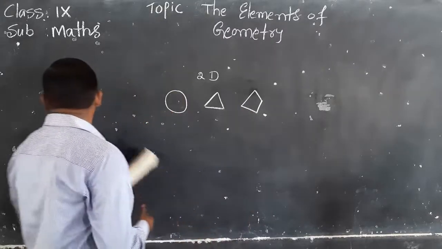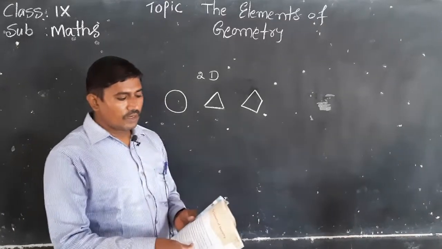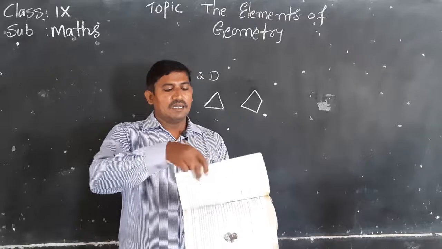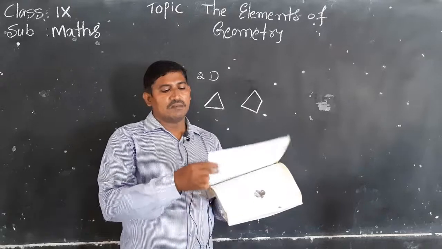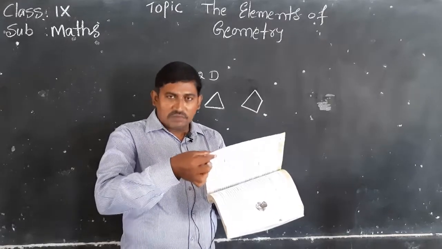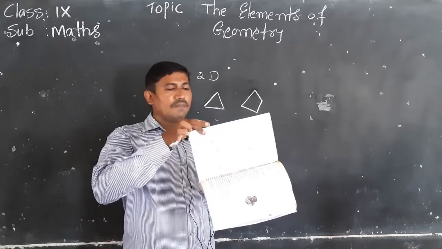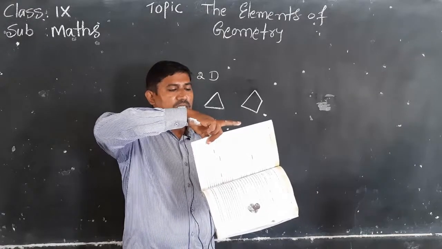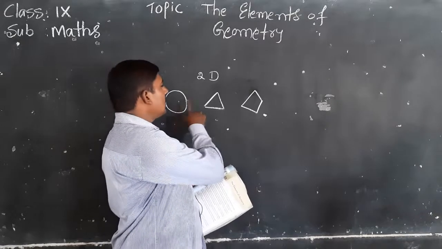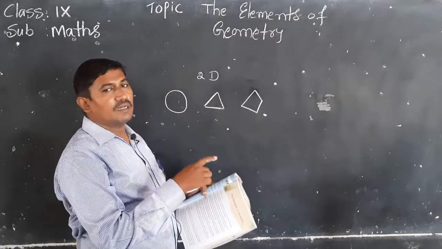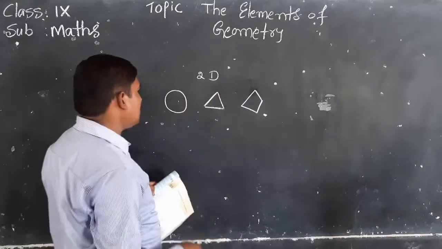For example, take any one paper, like a rectangle shape. The long side is called length and the short side is called breadth. The thickness is negligible. So this is length, this is breadth, and this is negligible. Like that here also, length is there, breadth is there, but height or thickness is not there. So these are all two-dimensional figures.